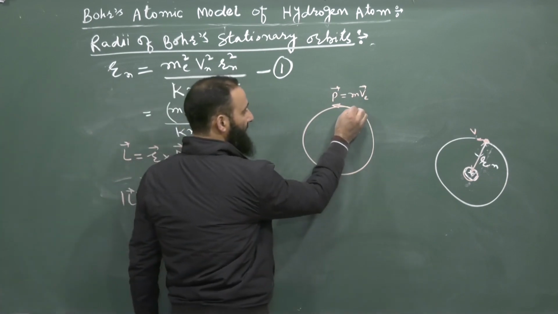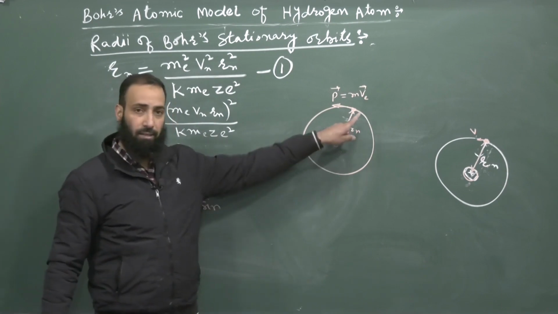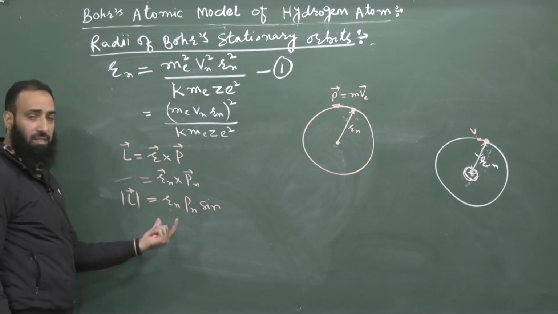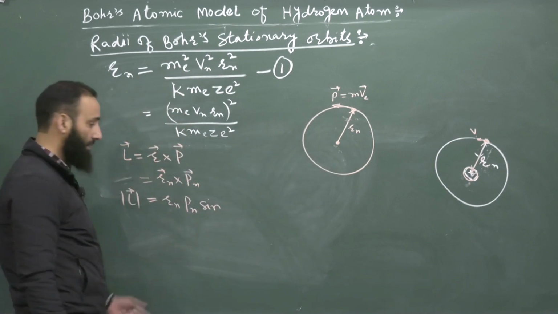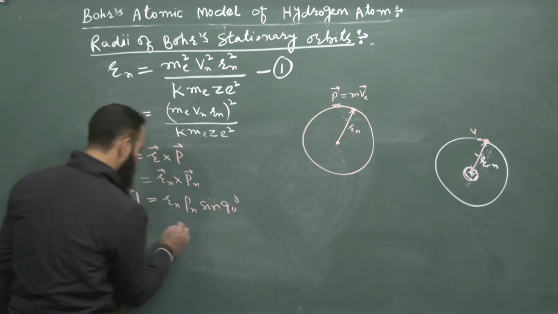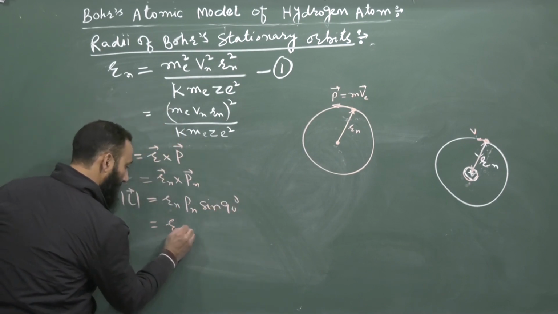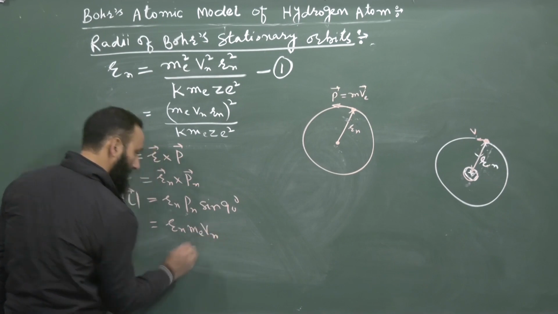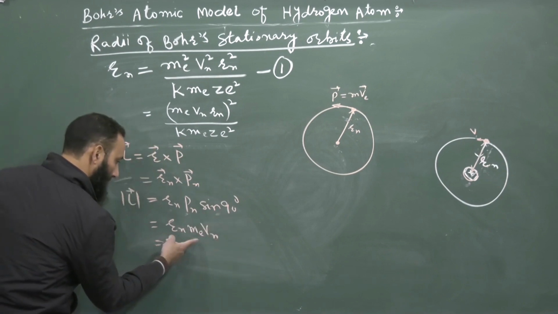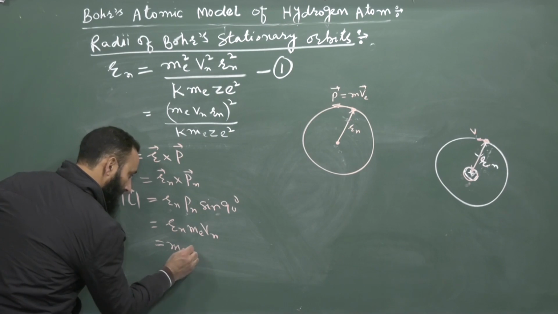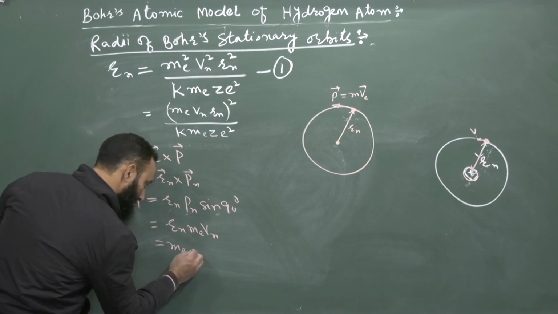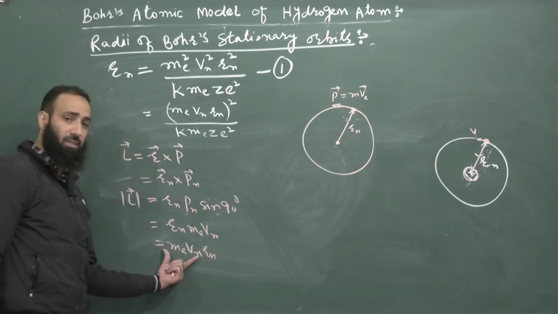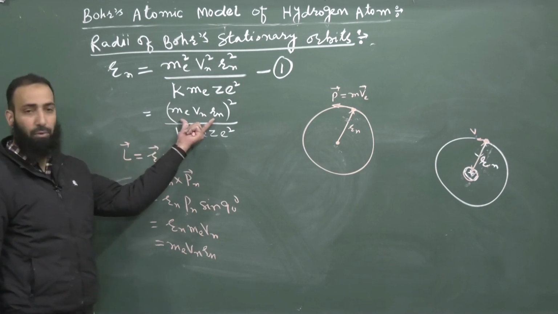Because this is the radial vector, this is the tangential vector. This is the radius, and the momentum of the electron is along the tangent. We know that in case of a circle, radius and tangent are at 90 degrees. So therefore, the angle is 90 degrees. So we will get Rn into m of e into V, because momentum can be written as mass of the electron into velocity of the electron, and sine of 90 is 1. Or we will write it as m of e into V of n into R of n. So this is the angular momentum from the classical theory.